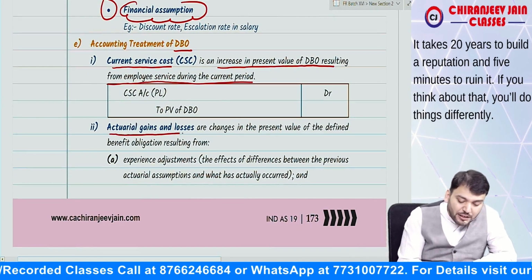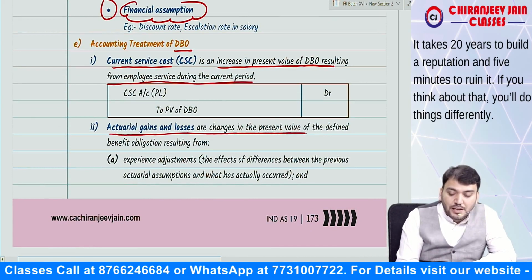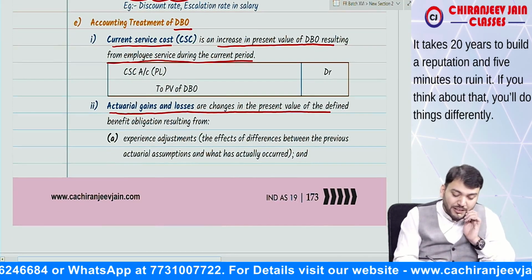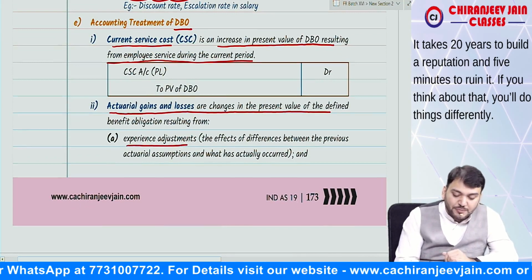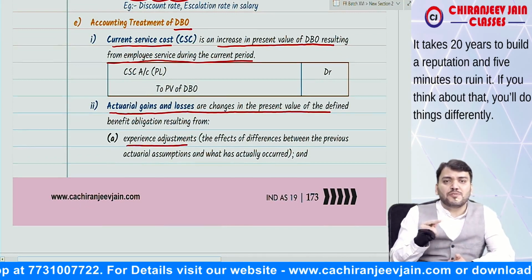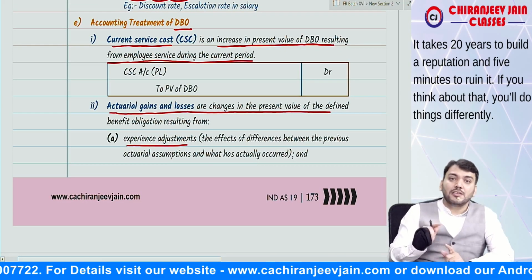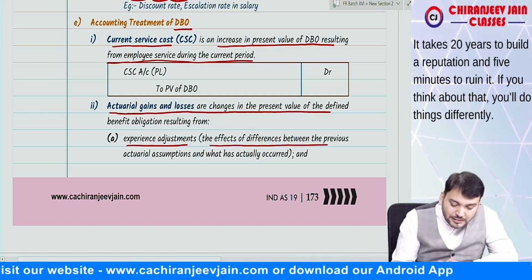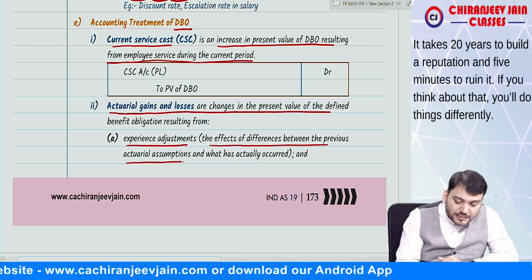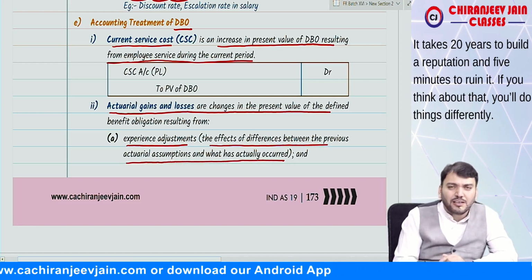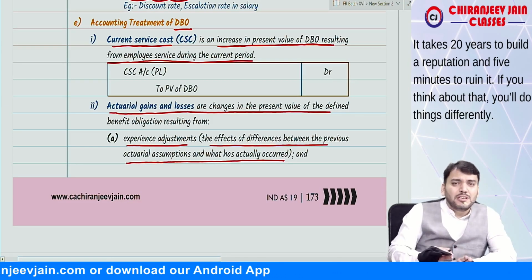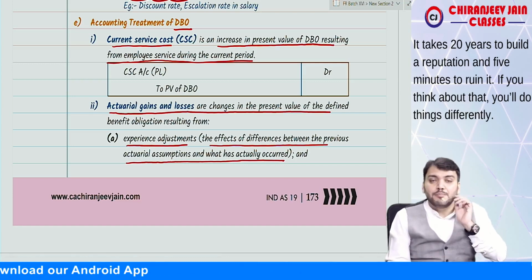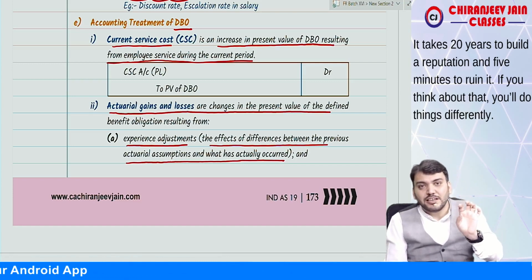Then actuarial gains or losses are the changes in the present value of DBO resulting from experience adjustment. Experience adjustment means the difference between estimated and actual, the effect of difference between the previous actuarial assumption and what has actually occurred. Normally the actual situation will come when the benefit is paid, but that difference will also be known as actuarial gain or loss.